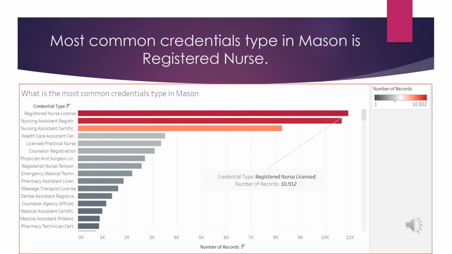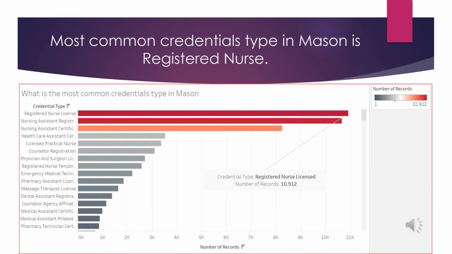So this analysis shows that registered nurse license was the most common credential type in the county of Mason. As you can see, based on the legend, the highest values are red, then comes orange, which is the middle value, and black is the lowest value.